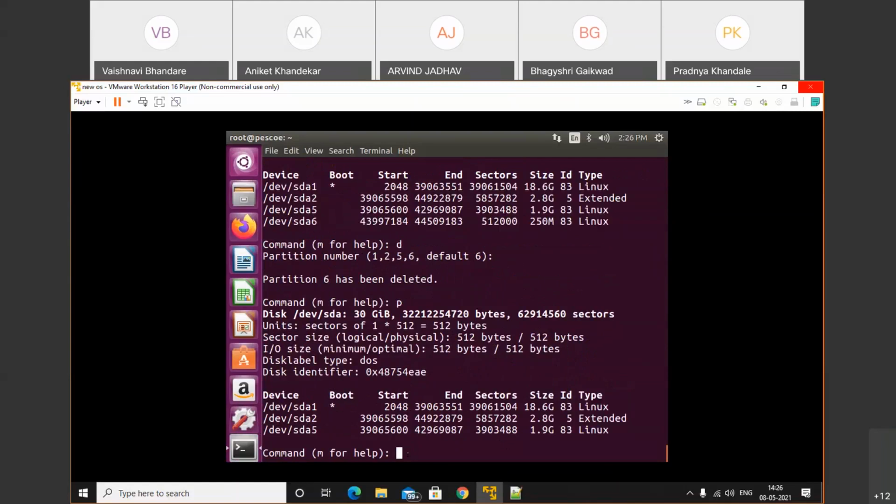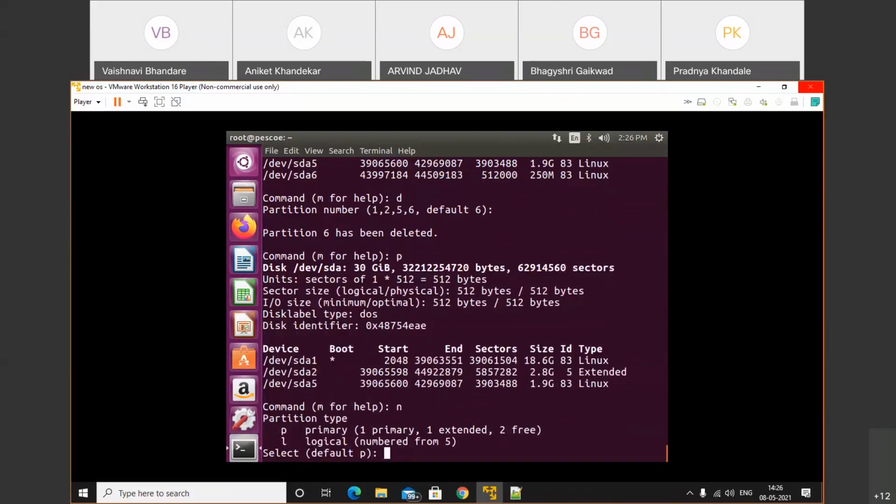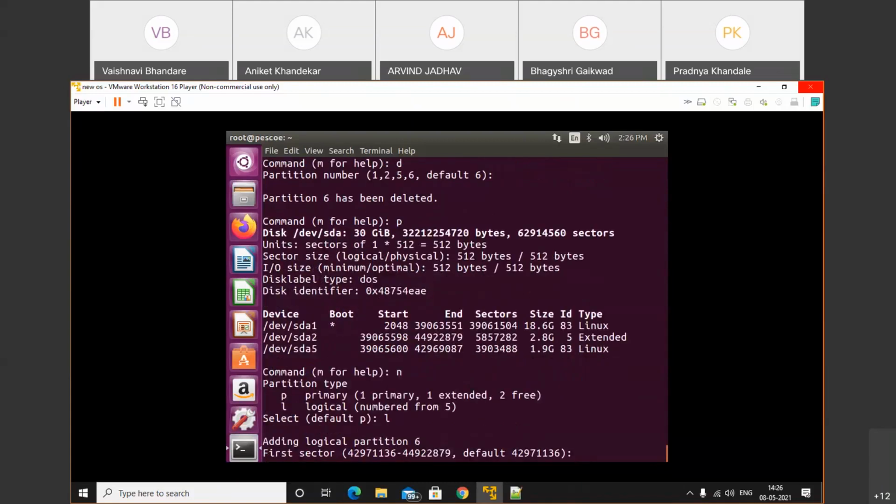Okay, again we'll create a new partition. If you want to create a new partition, we use n for new. Click enter, press l for logical partition. A primary partition is not possible now. Okay, we will see that in the cloud. I will revise this session one more time while learning AWS cloud, so you will get good practice there. Select the default partition. So here I will create the logical partition.